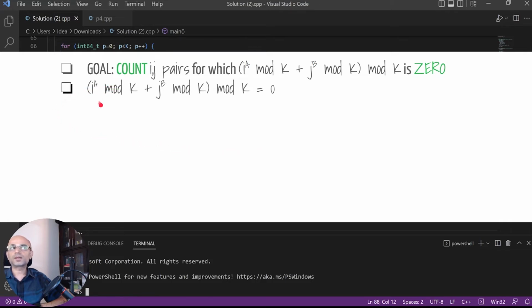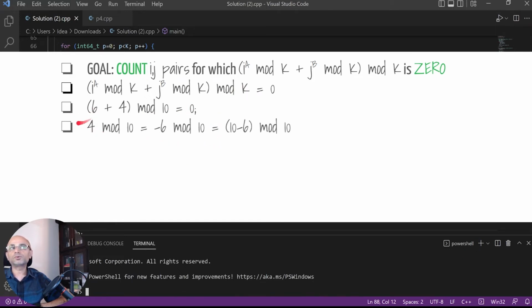So we want to calculate whether i power a mod k plus j power b mod k equals 0. Let's say we have 6 as i power a mod k plus 4 as j power b mod k and k as 10. So 6 plus 4 mod 10 is 0.